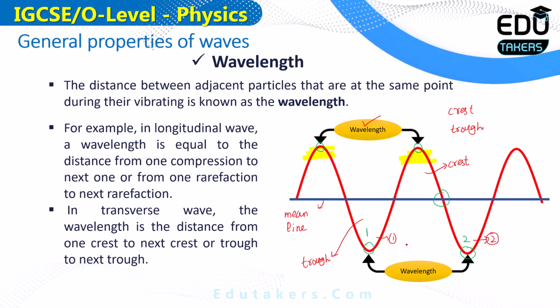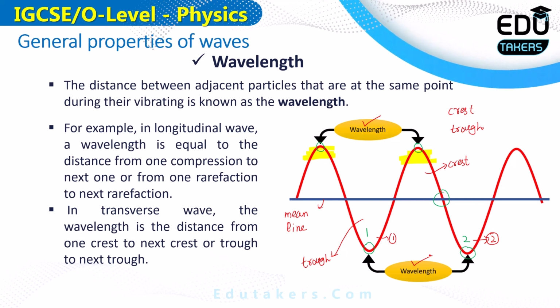So the distance between both of these troughs is also called the wavelength, which is shown here. This is the wavelength for the transverse wave. But how can you define the wavelength of the longitudinal wave? Remember that the longitudinal wave also consists of two portions, the compression and rarefaction.